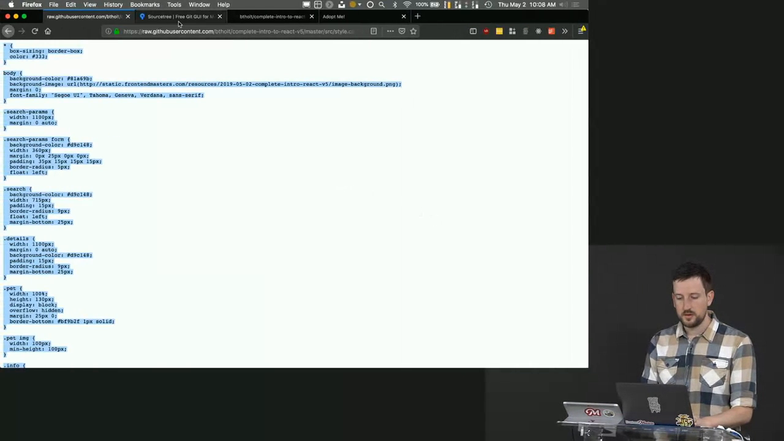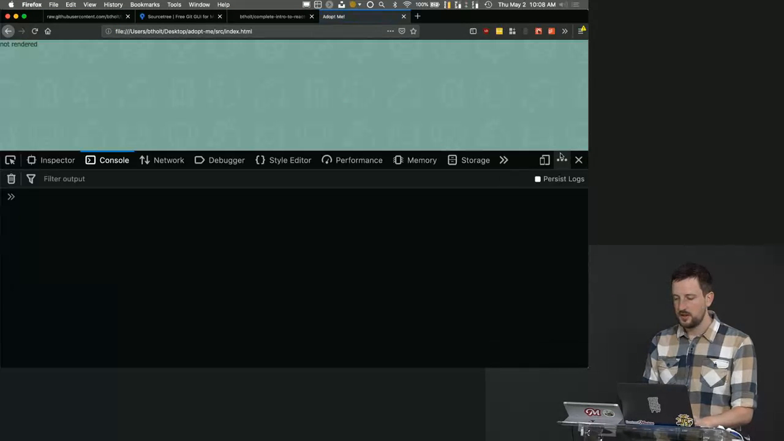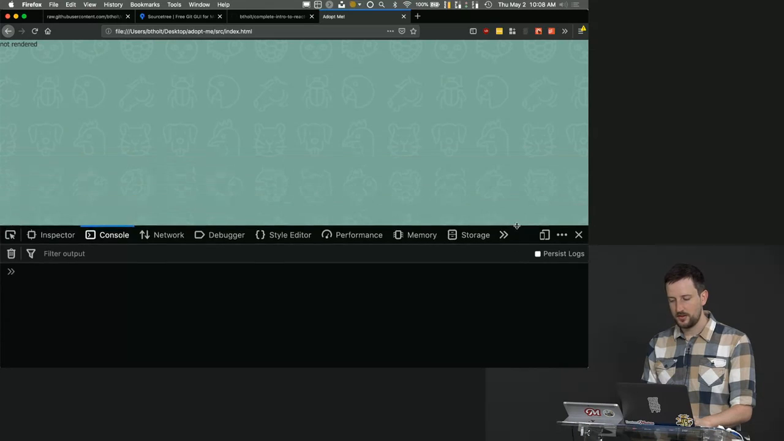So now we should be able to go back to our adopt me, refresh the page, and now it looks a lot nicer. We've got little chickens and beetles in the background. It's very pleasant.